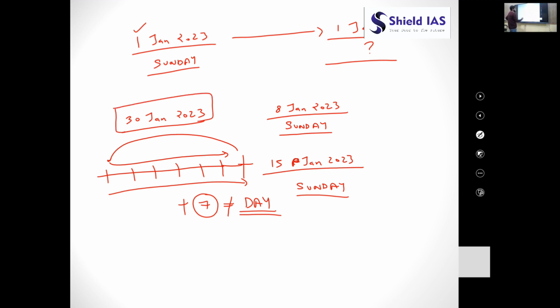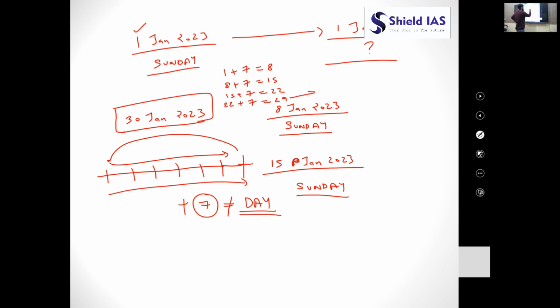So how to get this 30? 1 plus 7 is equal to 8, 8 plus 7 is equal to 15, 15 plus 7 is 22, 22 plus 7 is 29.